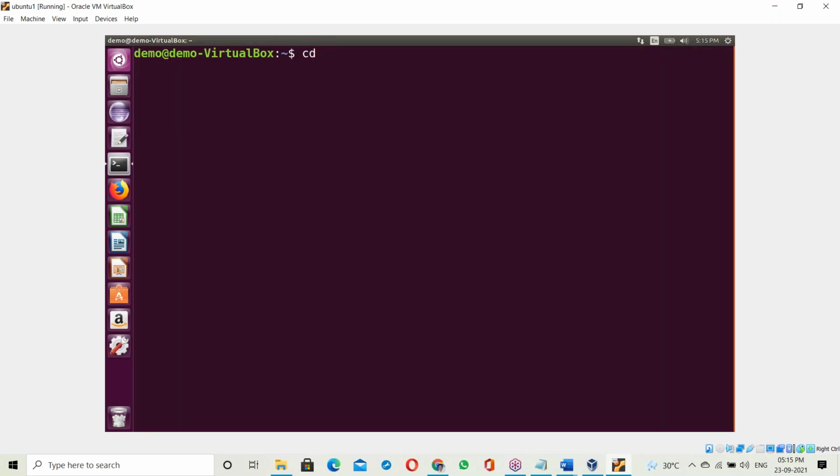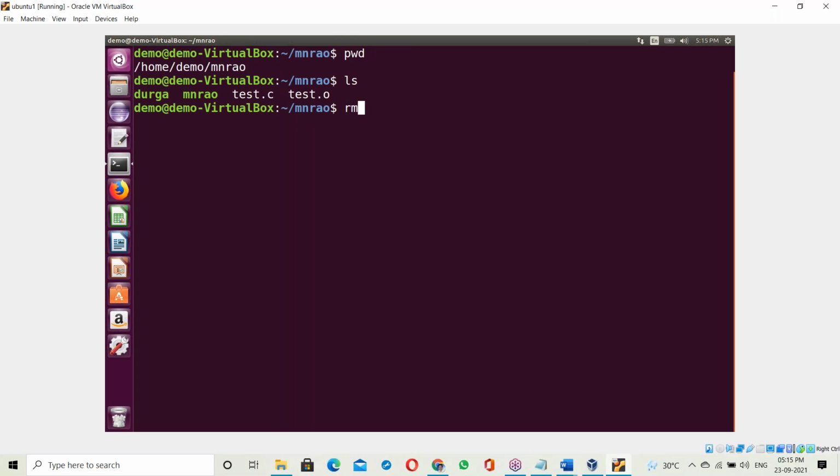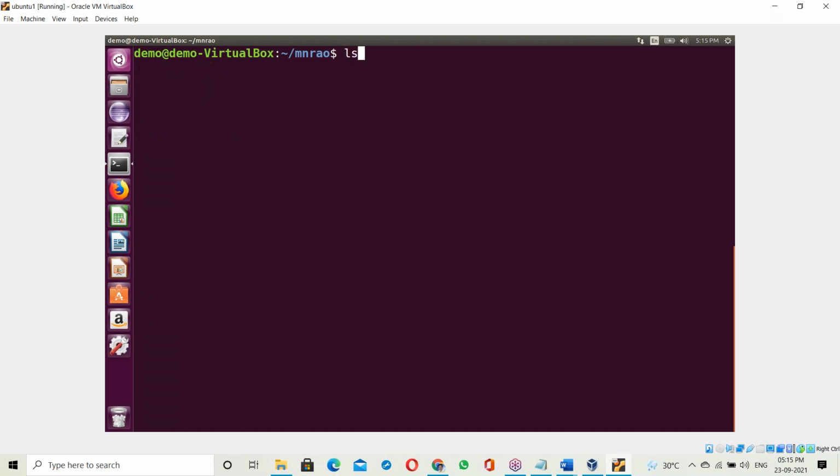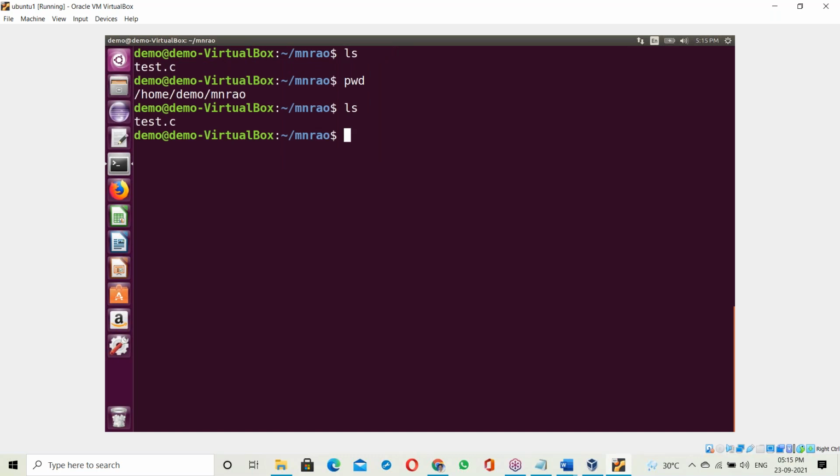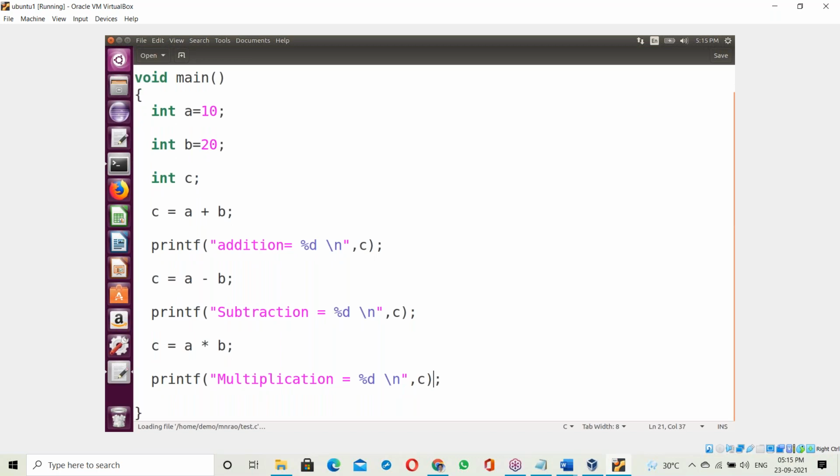See, yesterday's class we discussed the C program. Remove this star. Remove one star. Remove the dot. Opening ls, okay. Then gedit test.c.